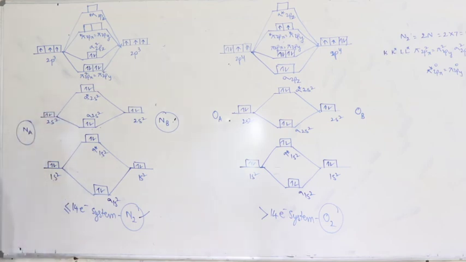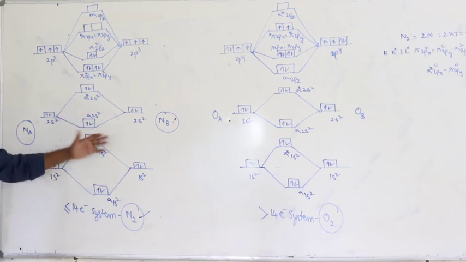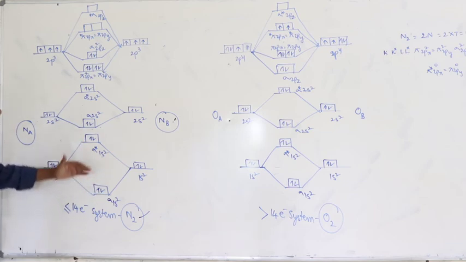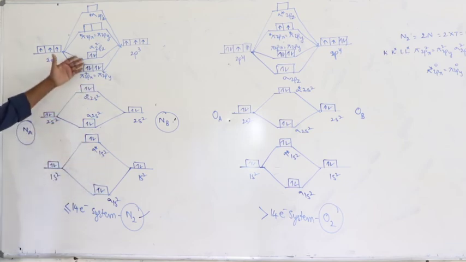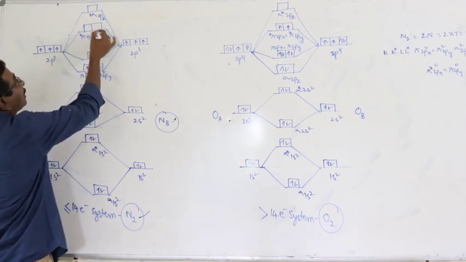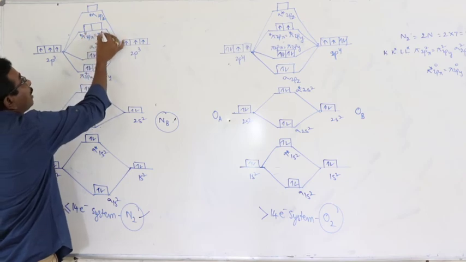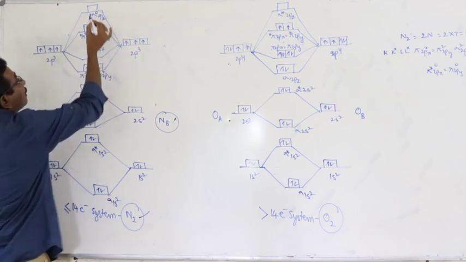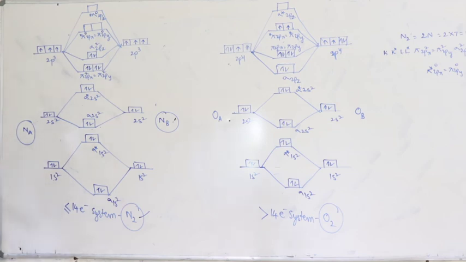14 electrons over. Here the molecular orbitals are filled following the Aufbau principle: the molecular orbitals with the lowest energy are filled first, and the electrons then enter the molecular orbitals with higher energy. So here pi star 2px is equal to 0, pi star 2py is equal to 0, and sigma star 2pz is also 0. This is the mode of filling up of molecular orbitals in a 14 or less than 14 electron system.